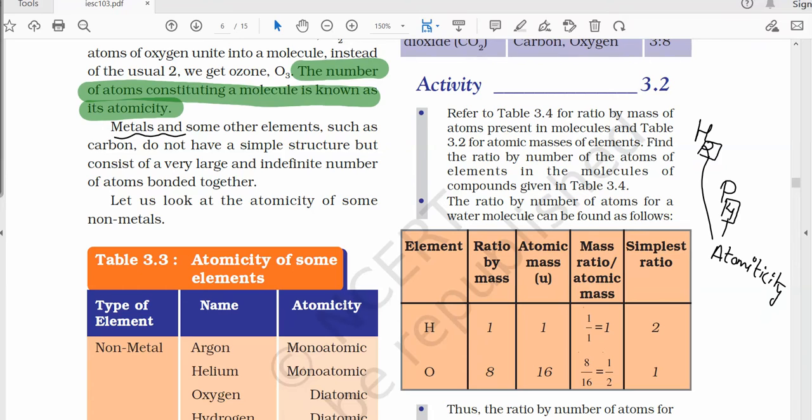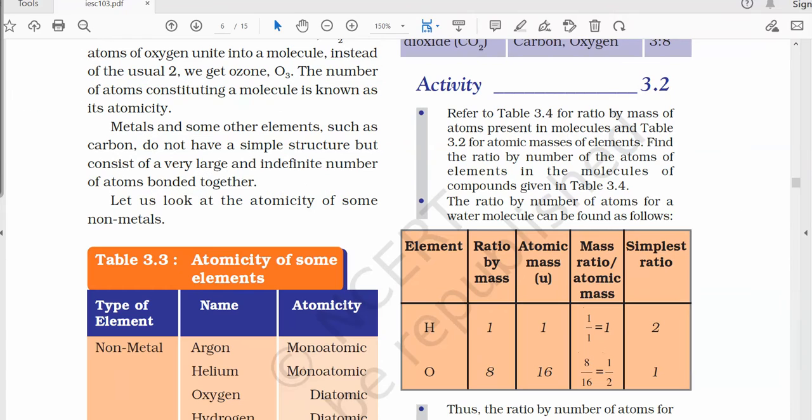So metals and some other elements such as carbon do not have a simple structure, but they consist of a very large and indefinite number of bonded atoms together, which are termed as what? They are termed as allotropes. In the case of carbon, the different allotropes contain a very large number of carbon atoms that are bonded together.